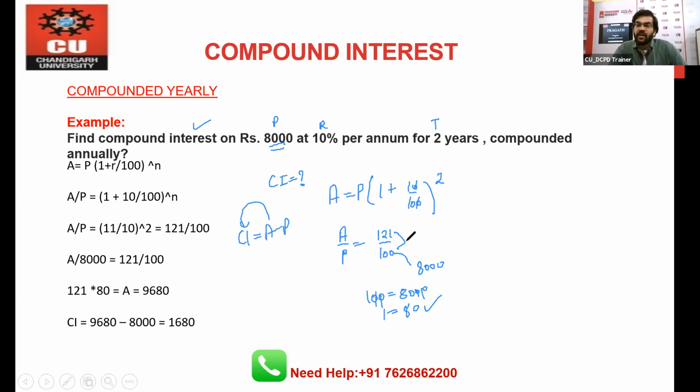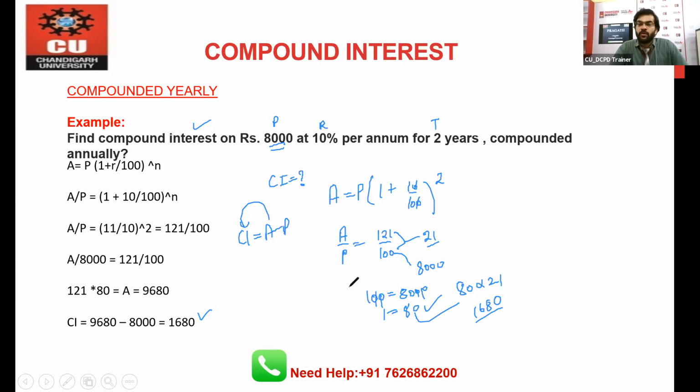And the difference we have right now is 21 between 100 and 121, because this is the principal value and this is the amount value, and the difference is 21. So if you multiply 80 with 21, you will get 1680. That's why 1680 is our answer. Okay, so this is the best way that we can use in this question.